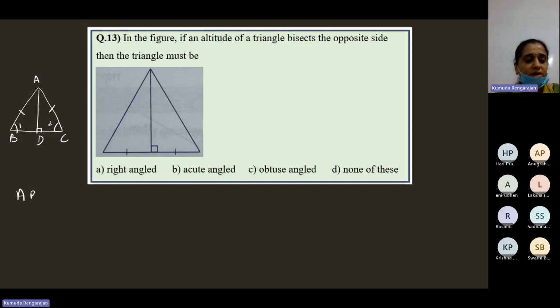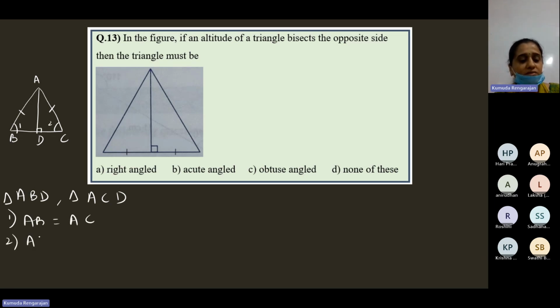Yeah, so we have written in triangle ABD and triangle ACD, AB equal to AC, because it's given isosceles triangle. Then AD is equal to AD, common side, correct? And then angle 1 is equal to angle 2 because of the isosceles triangle property. Two sides are equal, so the angles opposite to them are equal.